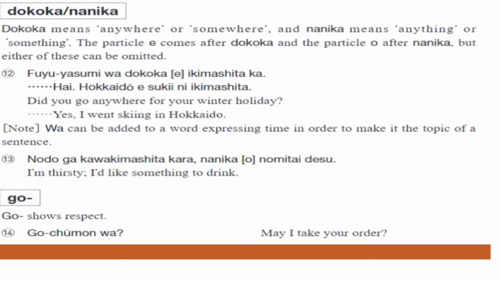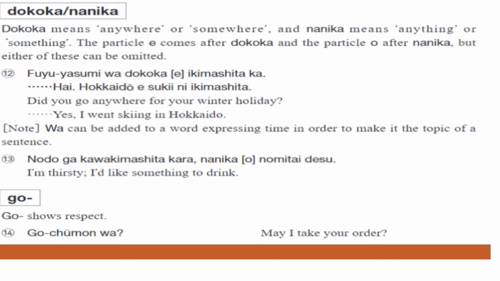Well, next we have go. So go is a suffix. We already studied it after languages. Nihon go as a suffix we studied, but now we are studying it as a prefix. Okay, go as a prefix. It's for respect. Okay, so we can use it like go chumon wa. So chumon is order, simple.